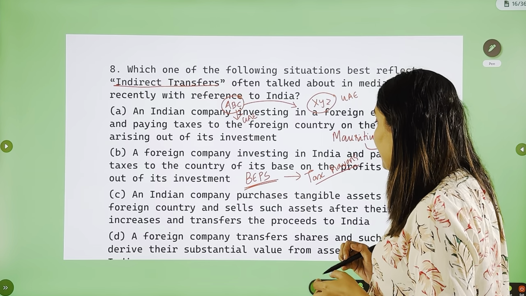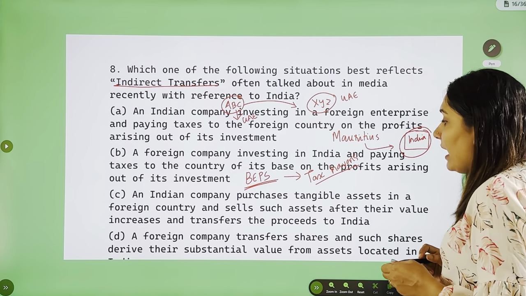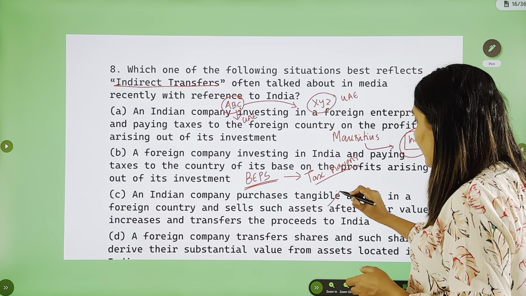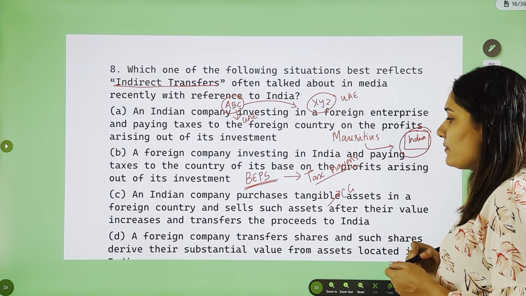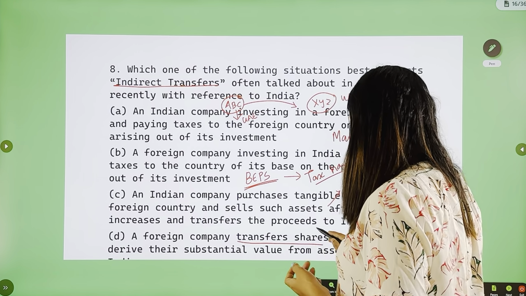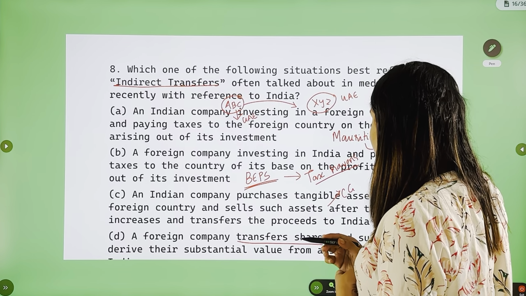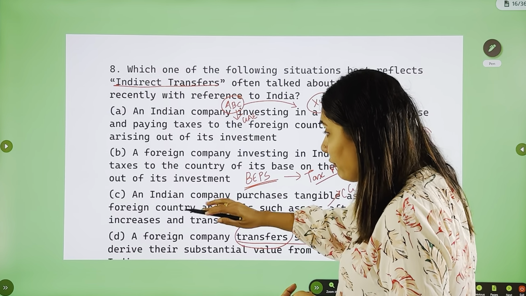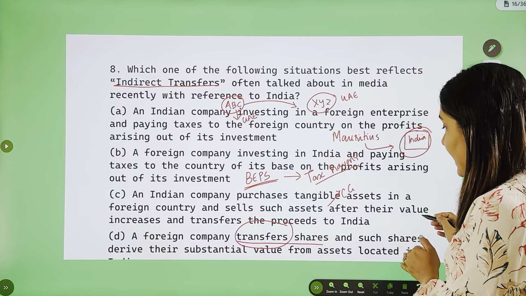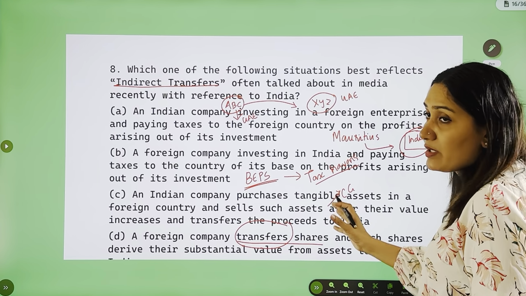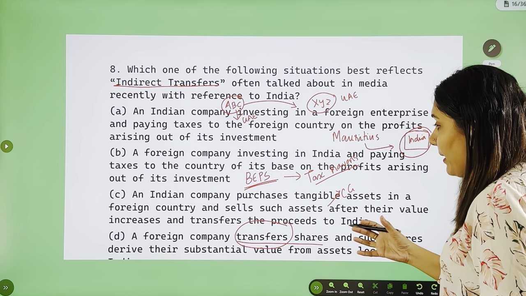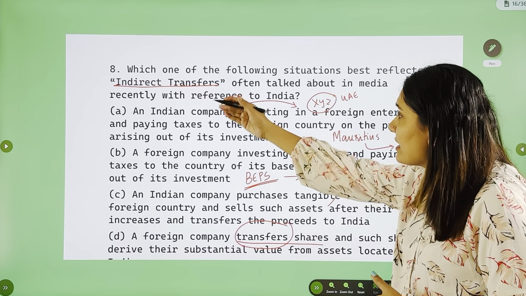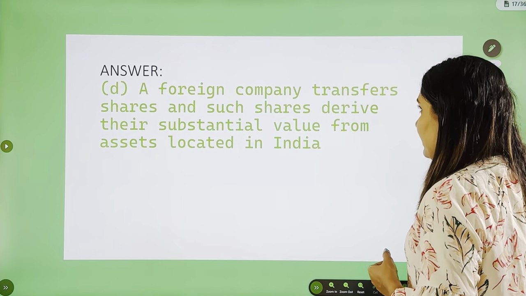Third one, an Indian company purchases tangible assets in a foreign country and sells such assets after their value increases and transfers the proceeds to India. This is something related to capital gains. Next one, a foreign company transfers shares and such shares derive their substantial value from assets located in India. See here, you see that there is a transfer, and if you read it carefully, a foreign company transferring shares, and the value of the shares is from assets located in India. So here you can see there is an indirect transfer, and answer is D.